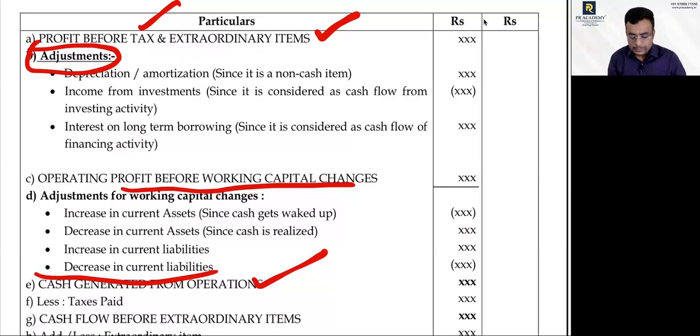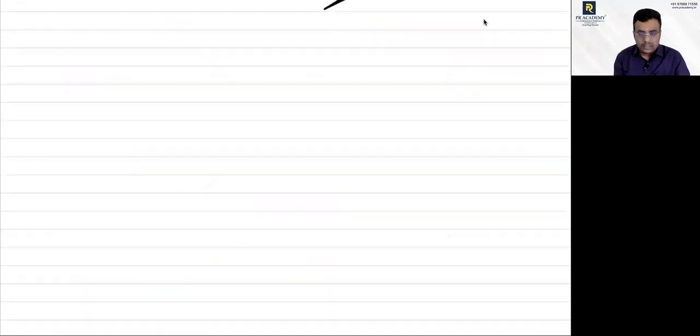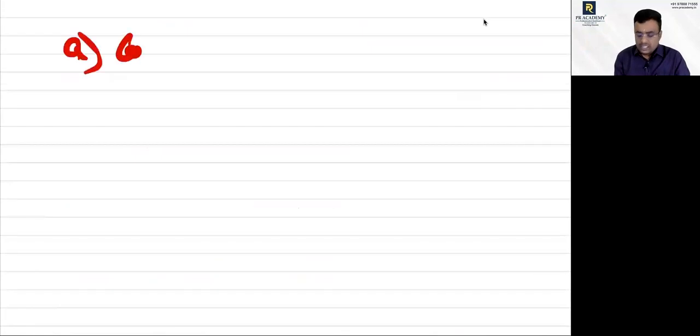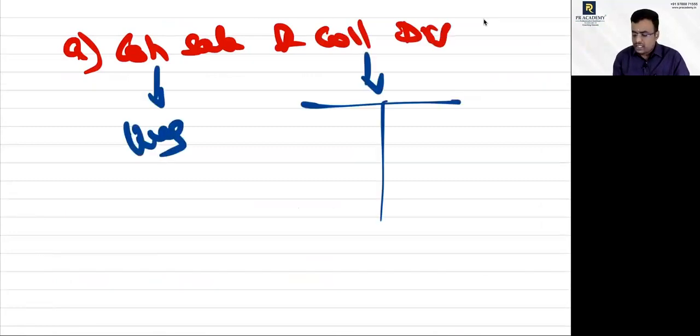Yes or no? Yes, sir. Okay, if you do it as per the direct method, the first one is called cash sales and collection from debtors. Correct? Cash sales will be given in the question. Collection from debtors, you please open the debtors ledger account. From that, you will get the number.